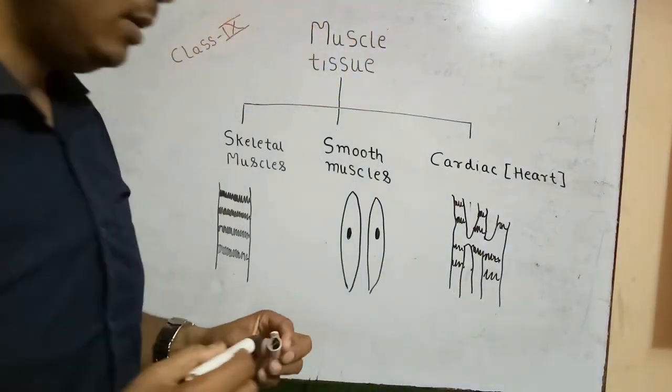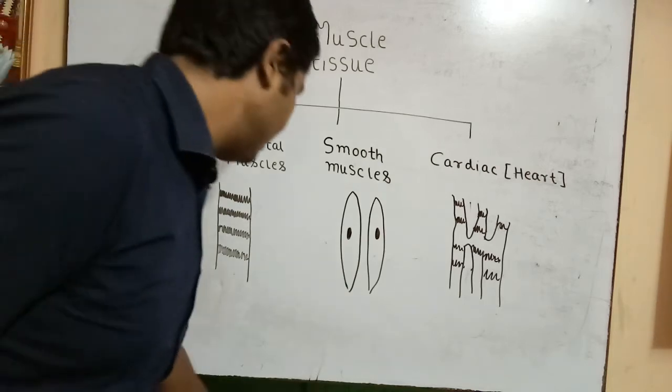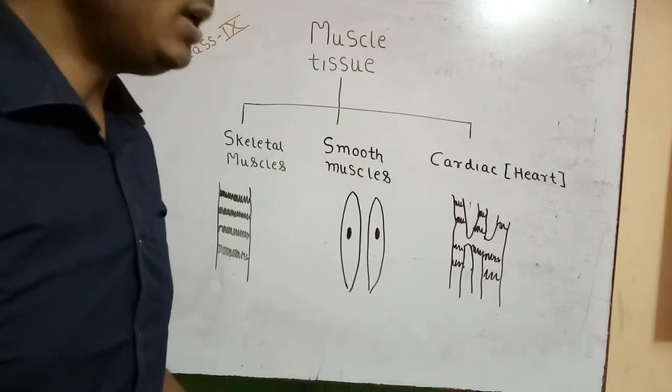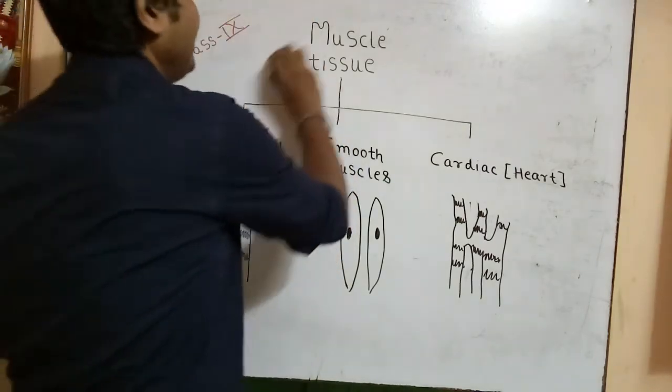And the next topic is the neural tissue, or nervous tissue. Let us explain this.